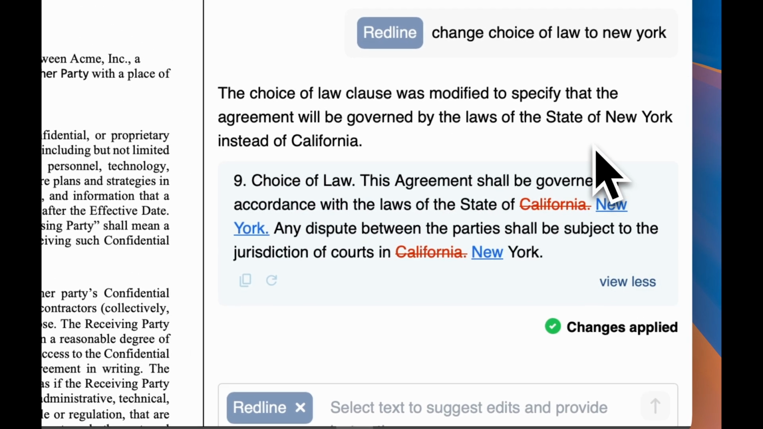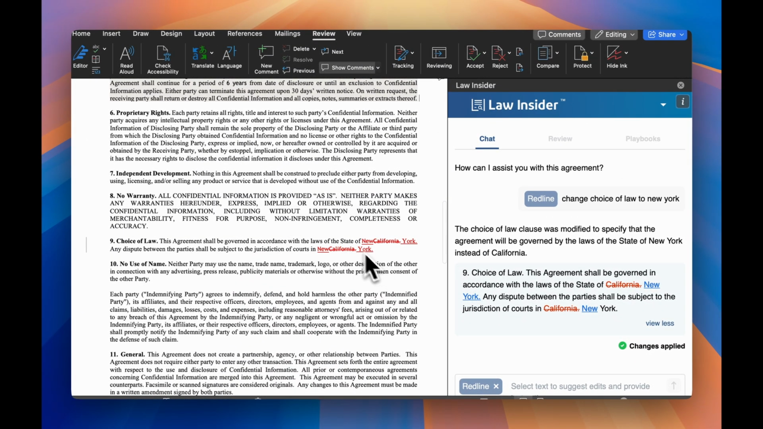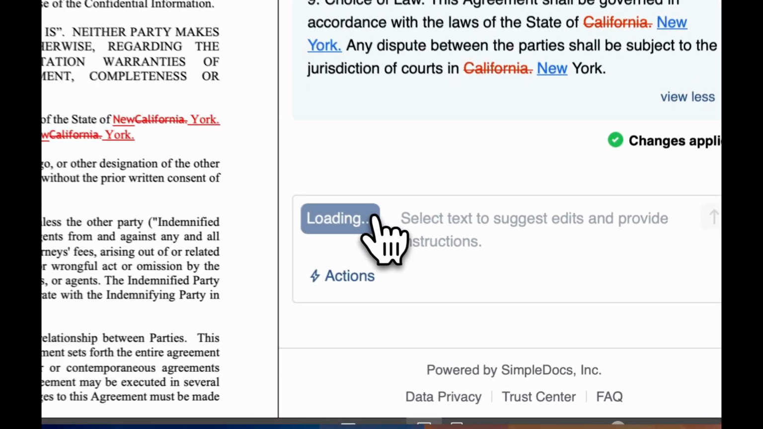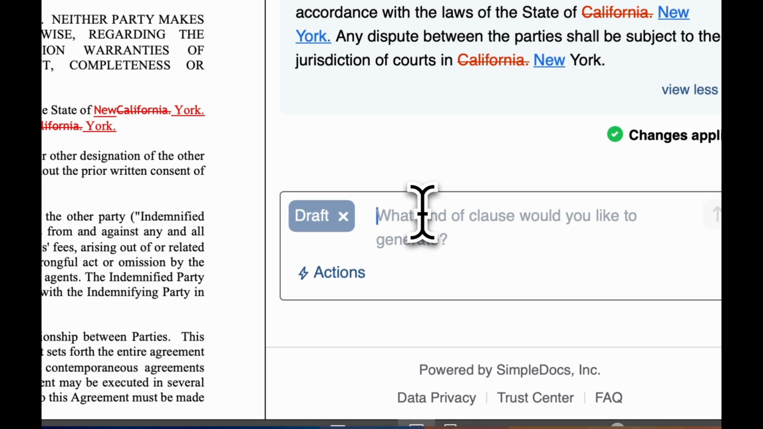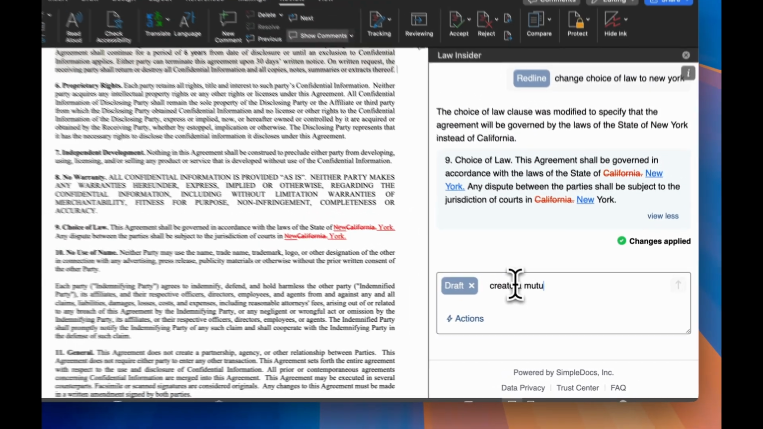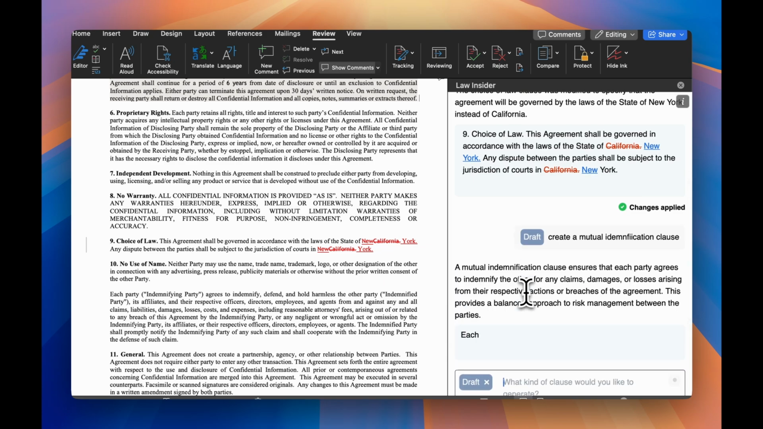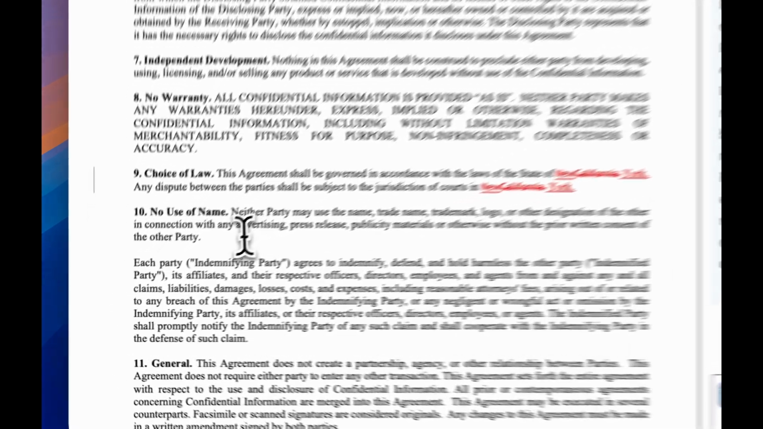We're going to go ahead and apply that, and we can see that that has been modified directly into the agreement. We can also use it for drafting purposes, and so if I wanted to, say, create a mutual indemnification clause, I can immediately generate one. And you can still, of course, modify this, but for expedience purposes, this may be a very fast way to get new language into your agreement.